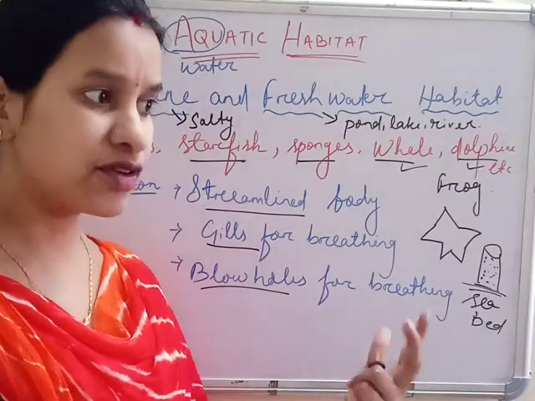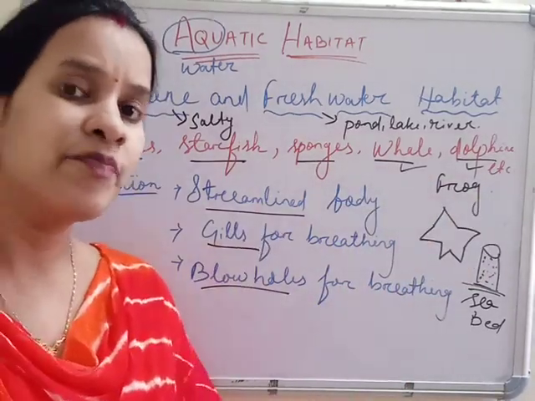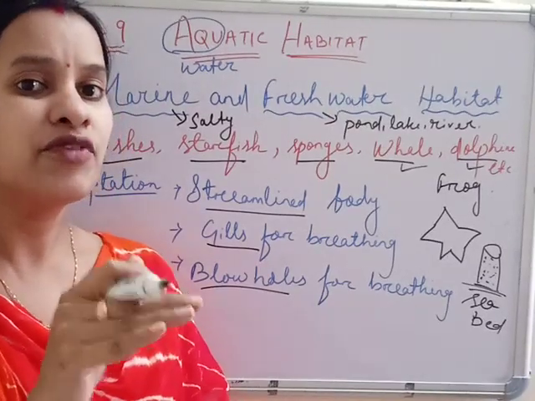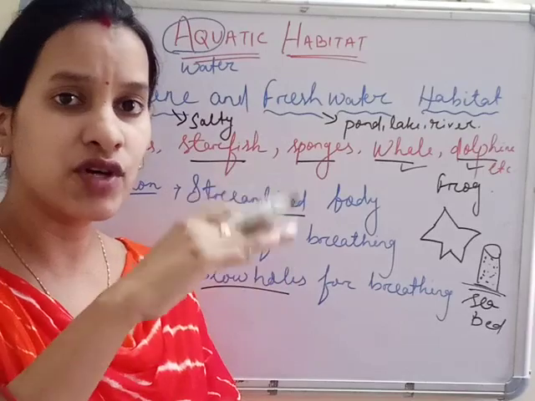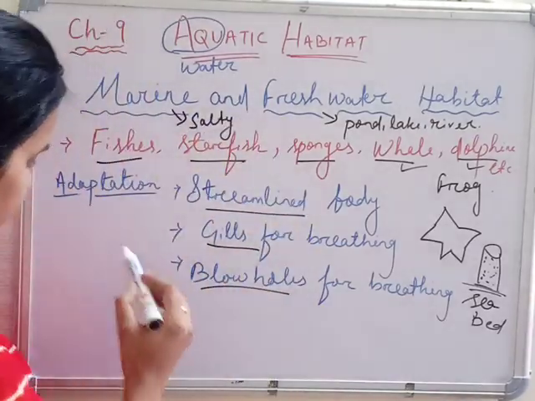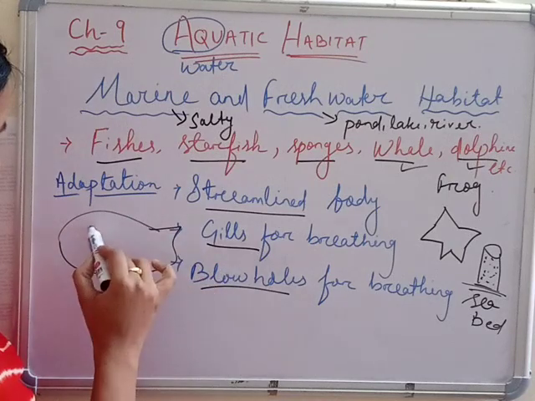Whales and dolphins can stay inside the water for a long time without breathing, but when they require breathing, they come to the surface of the water. If it is a whale, they have a blowhole.